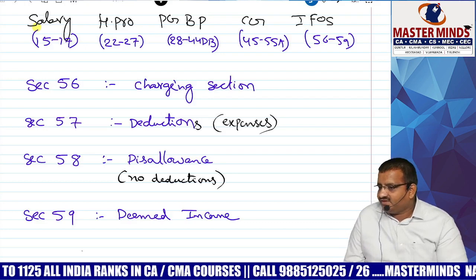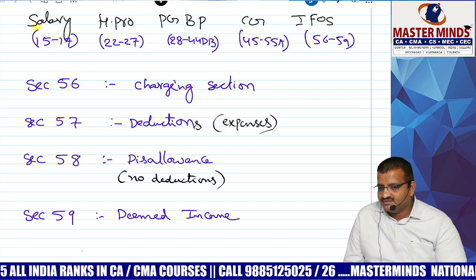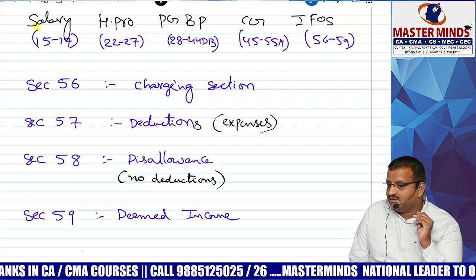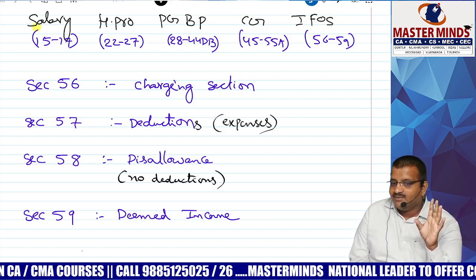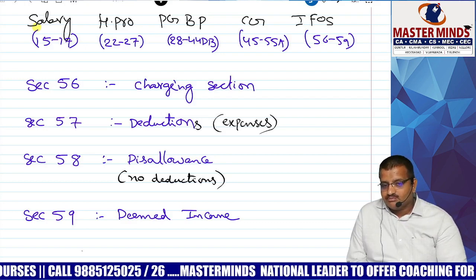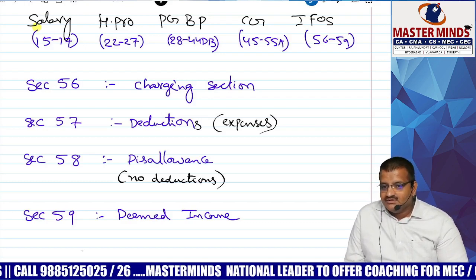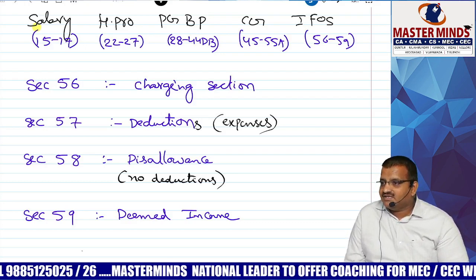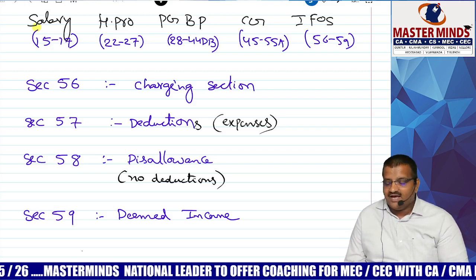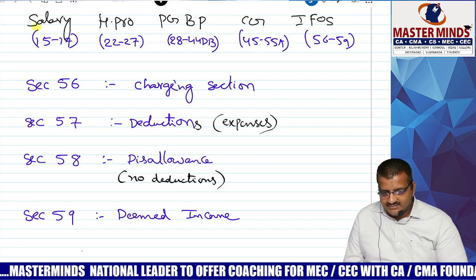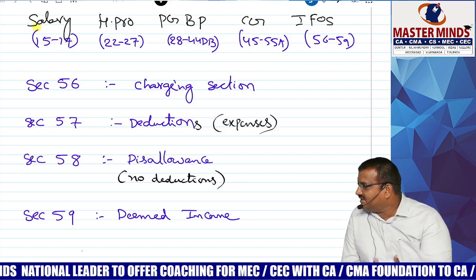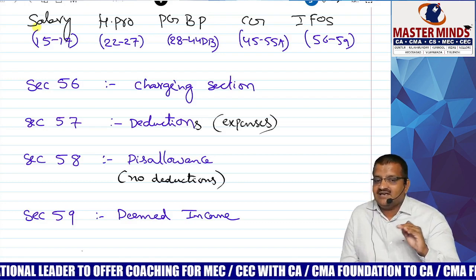For example, our friend Prabhakar is doing pickpocketing. Number 1, income, yes. Covered under salary? No, there is no employer; a pickpocket is not an employer. House property? That is not a house. Provision, every day you will not do, only occasionally. Capital gains, nothing. Is it exempted anywhere? No, I never covered that kind of exemption in the Income Tax Act. Automatically it is covered under the last head, IFOS. This is the generalized provision.